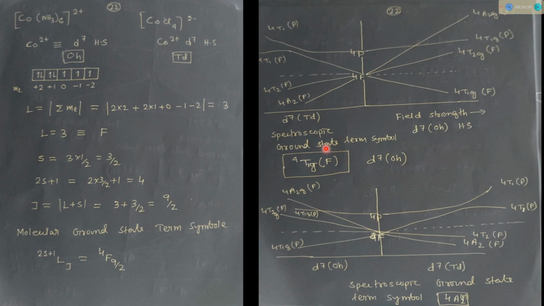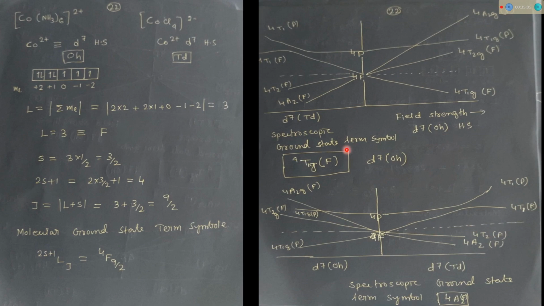So the spectroscopic ground state term symbol for d7 octahedral is 4T1g from F, and the spectroscopic ground state term symbol for d7 tetrahedral is just 4A2. I draw it two times, the same drawing. In this case d7 octahedral, and in this case d7 tetrahedral. On the left side I draw the octahedral one, and they are opposite. These are the same, and these are the same.